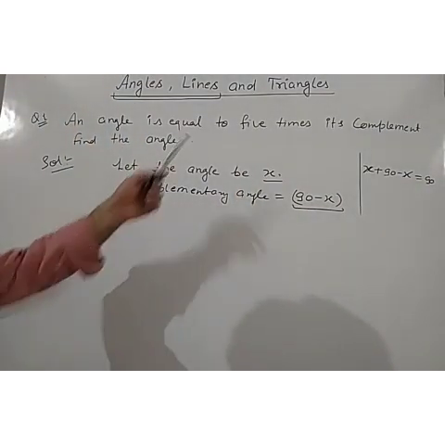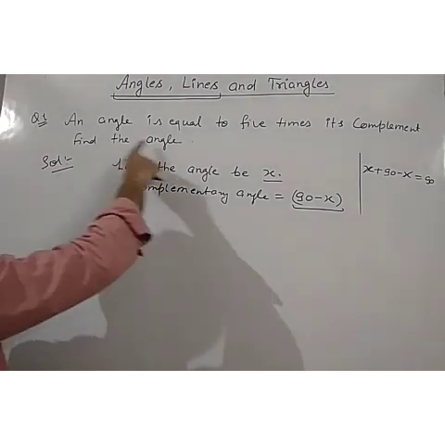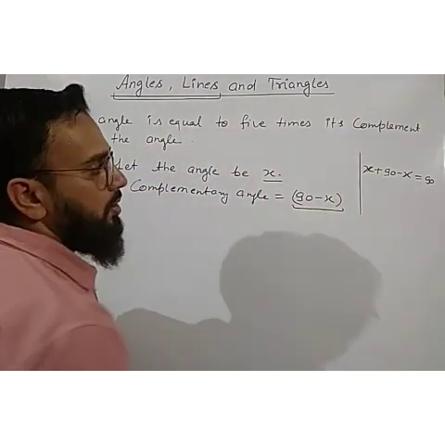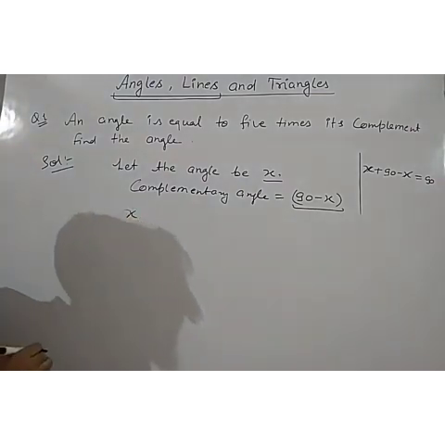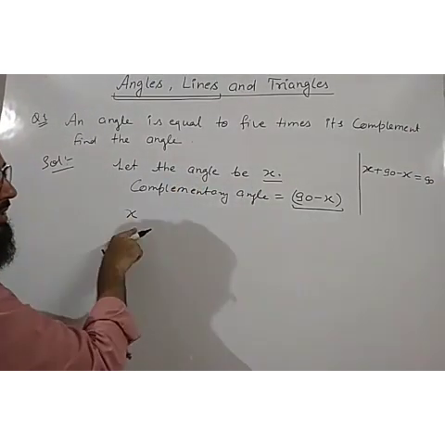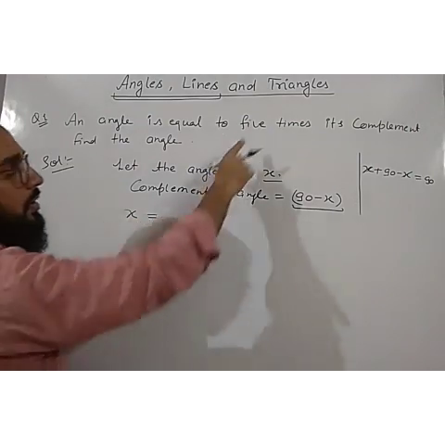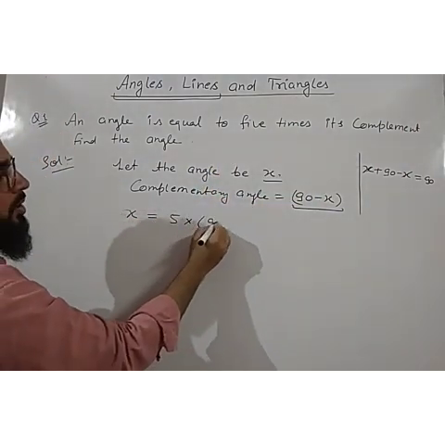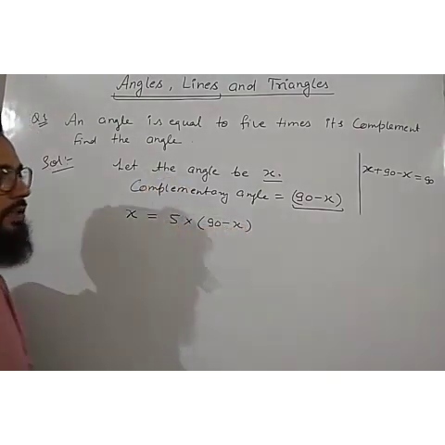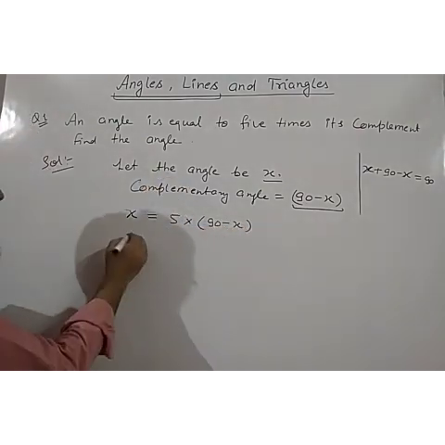Now I am coming to the question. What is given? An angle is equal to 5 times its complement. So what is the angle? The angle is x. Now I am forming the equation. This angle is equal to 5 times its complement, so it will be 5 into its complement, which is 90 minus x. Now solve it.